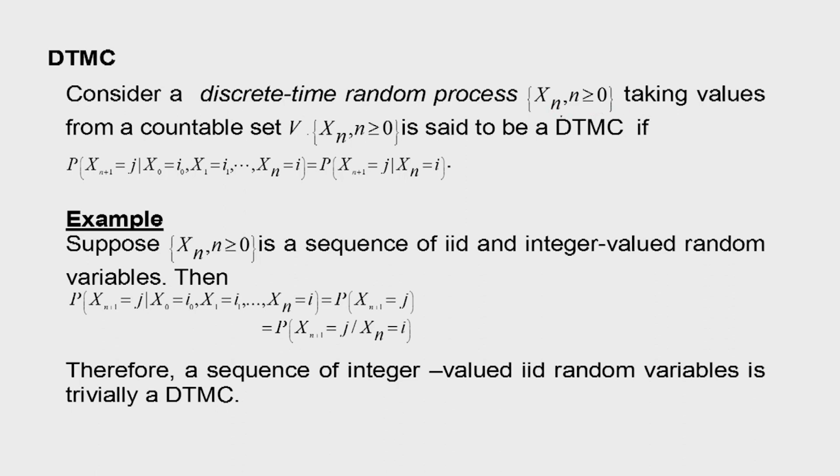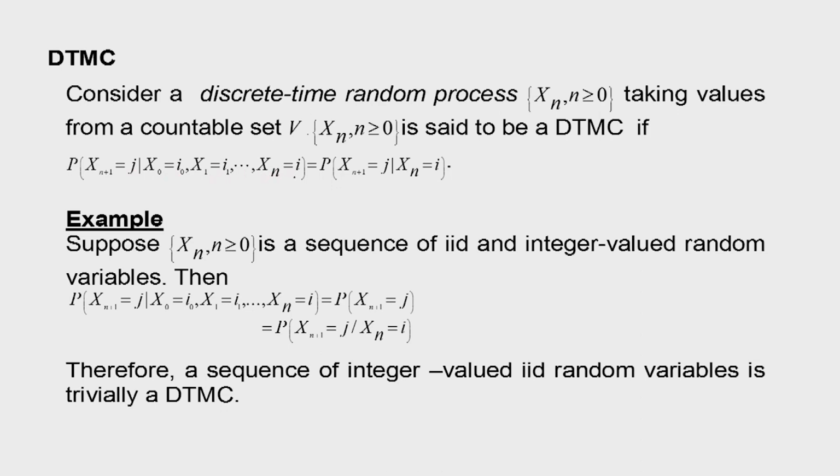So that way it is a discrete random process and V is also discrete. X_n takes values from a countable set V. Then X_n is called a discrete time Markov chain if the conditional probability mass function, the probability that X_{n+1} is equal to j, given that X_0 is equal to i_0, X_1 is equal to i_1, etc.